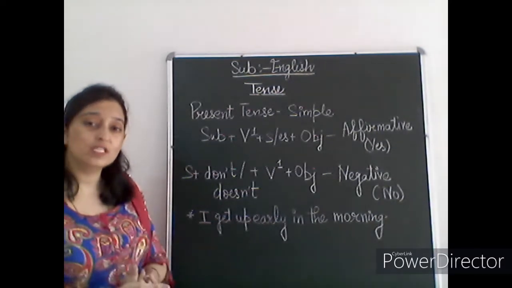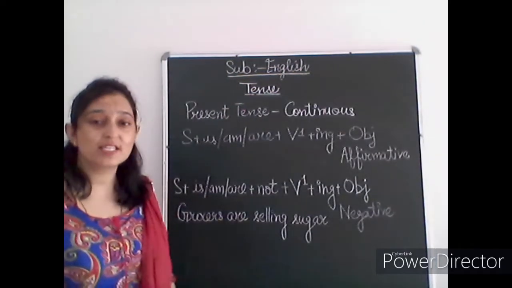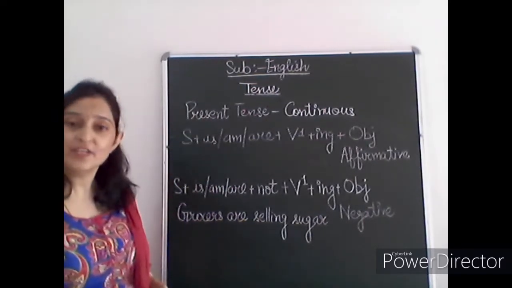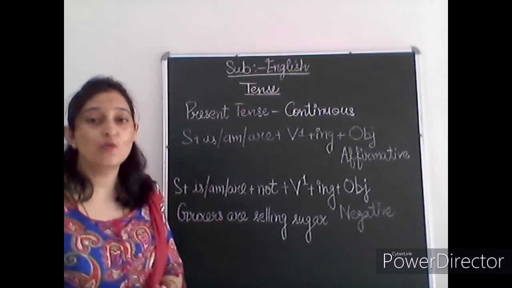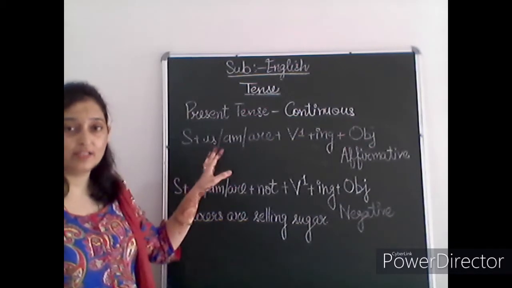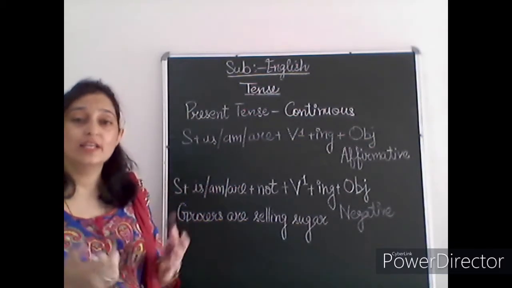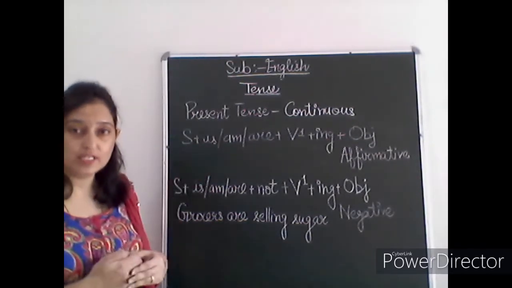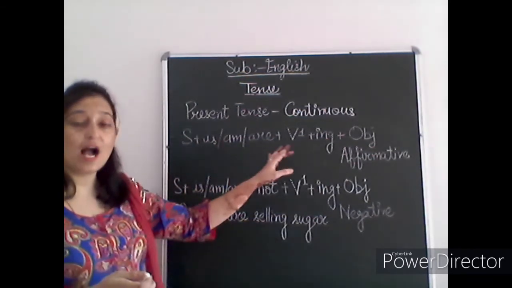Now we are going to discuss present continuous. Now it's time to discuss the second form of the present tense. It's continuous. So present continuous. So we are going to revise now the present continuous step. How can you simply identify that this is the continuous type? It's very simple to recognize that this is the present continuous, just with the help of is, am, are, and ing.